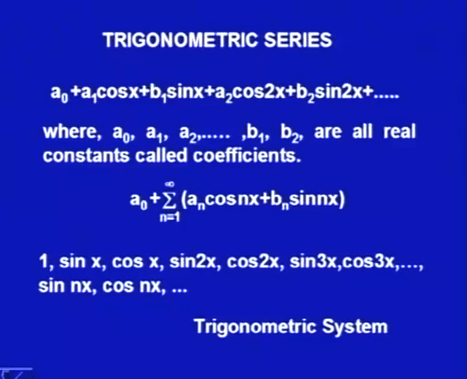Fourier series we said is a series containing the terms of sin x and cosine x. Here we have taken a trigonometric series containing cosine x and sin x terms, and moreover we had also learned about periodic functions, and we found that sin x, cosine x all of them are periodic functions. So this series we could treat as a function with period 2 pi. These basic functions 1, sin x, cosine x and so on, this system we would call the trigonometric system.